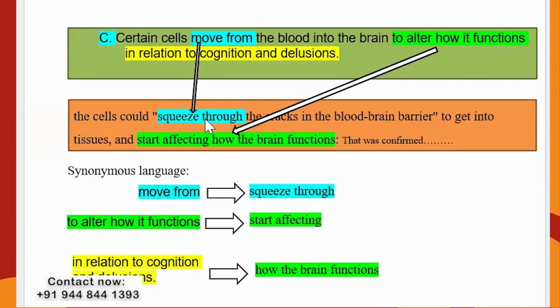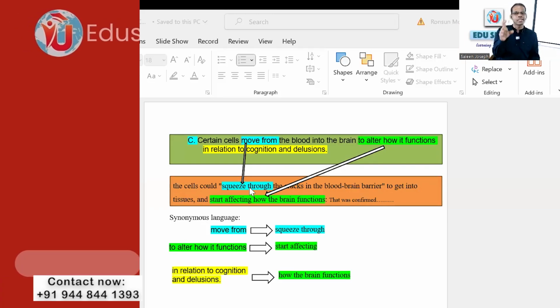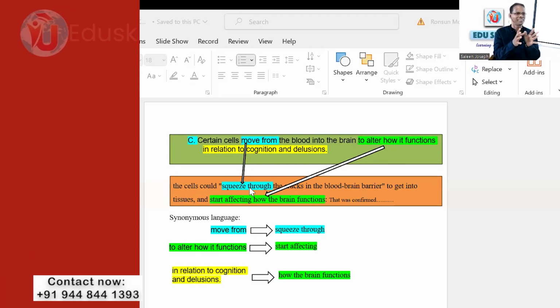Cognition and delusion are synonymous with the brain. It's a different type of question. Don't worry, beginners, don't get confused. Just get an idea. When you work it out, this will come to your mind. Okay, there is a small change. I was fooled. This happens only when you get a wrong answer. If your answer is right, you will not notice this blood and brain difference.